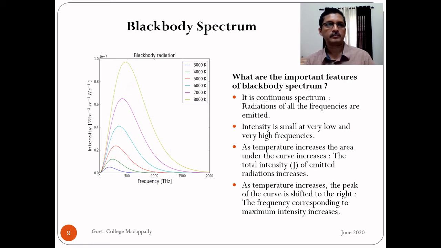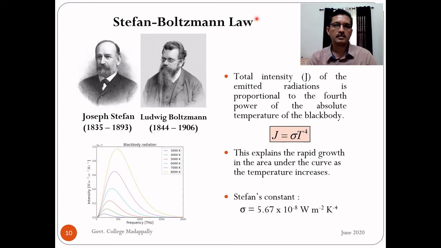The third feature that we have seen in the previous slide was explained by these two physicists, Joseph Stefan and Ludwig Boltzmann. This is called Stefan-Boltzmann Law. Their law states that the total intensity of the emitted radiations is proportional to the fourth power of the absolute temperature of the black body. That is, this capital J is proportional to T raised to 4.